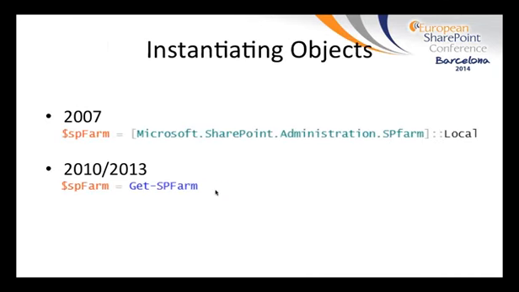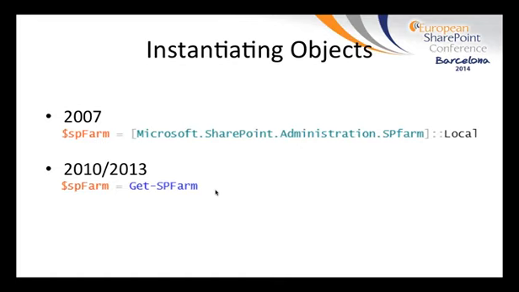So once we've got the API loaded, or the .NET assemblies, or the commandlets, the first thing we've got to do is start instantiating some objects. Again, here we have two methods for creating an object with PowerShell and the SharePoint API. Once we get the farm object, all further interactions throughout these slides are going to be the same regardless of which version of SharePoint you're actually running. So this will be the last slide that has anything that's significantly different between 2007 and 2010 or 2013.